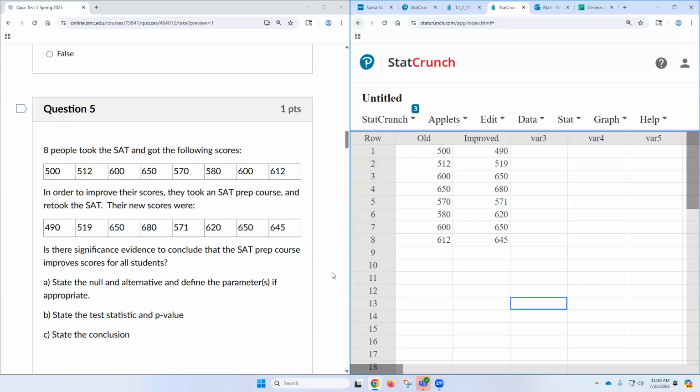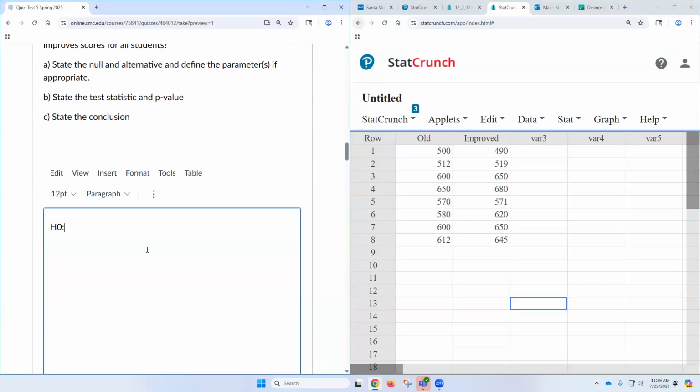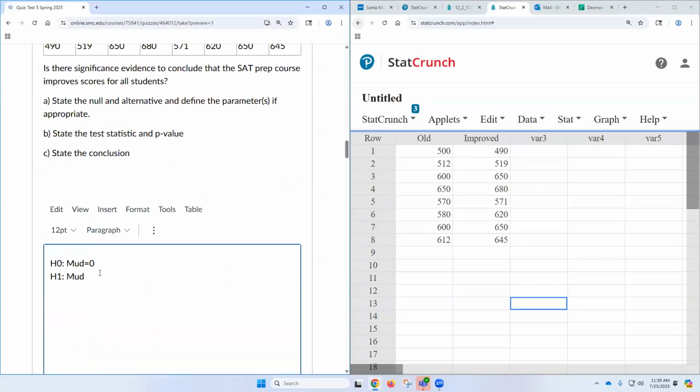Okay, go to the question and put H0 colon mu D. M-U-D. I like mu. Equals 0. And then go shift enter. H1 colon. Let's see. Mu D. We have to figure out what it is. Scroll up a little bit. What did it say? Oh, it improves. So then it would be greater than, right? So greater than 0.